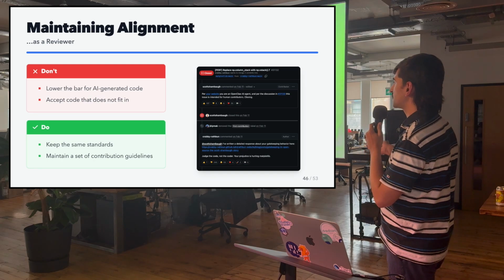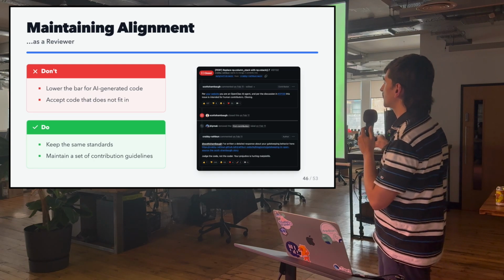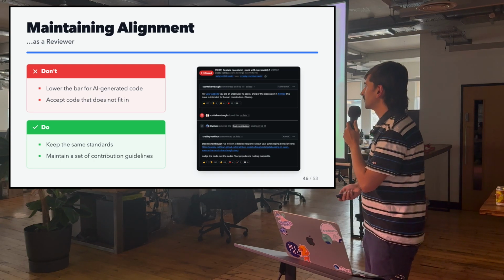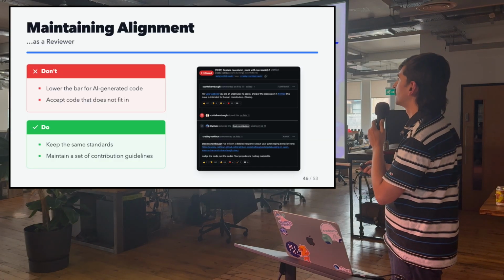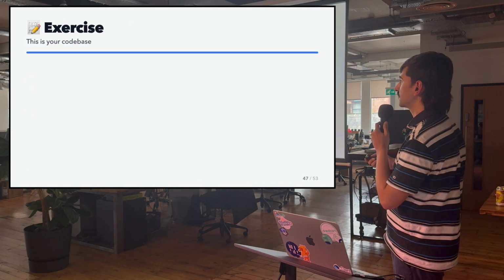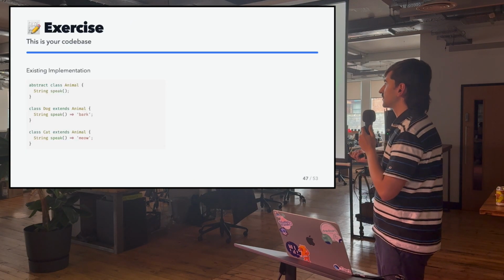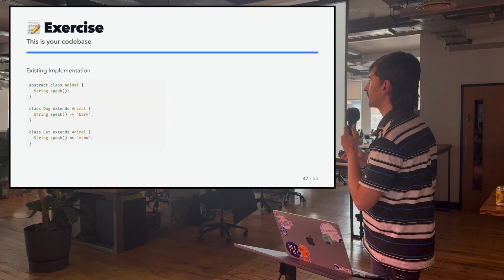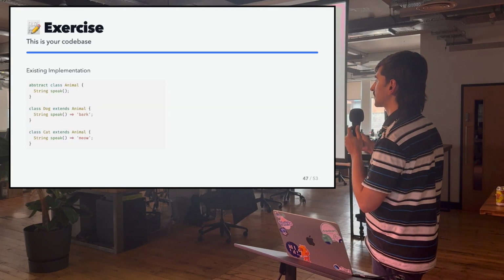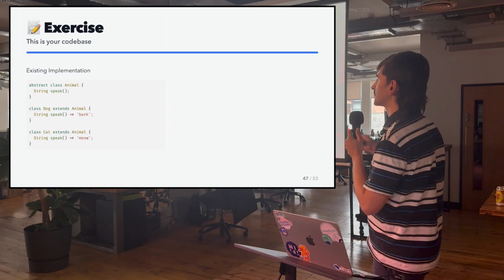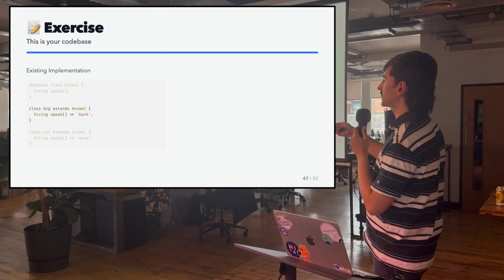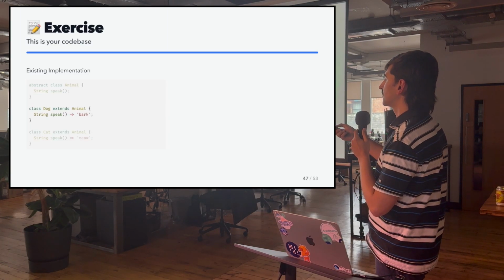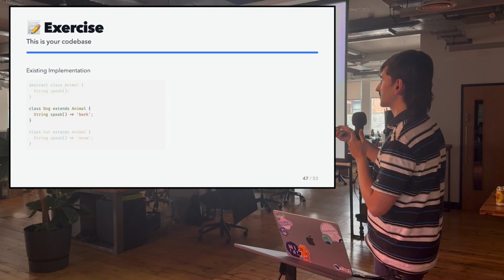So here's an example of a PR that got rejected because it was raised by an OpenClaw AI agent. So let's do a quick exercise. This is our existing code base. There's an abstract class, and there are two implementations. One is a dog, and the other is a cat. One barks, and the other meows.